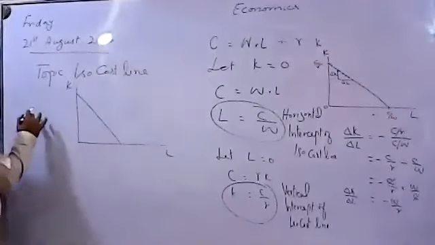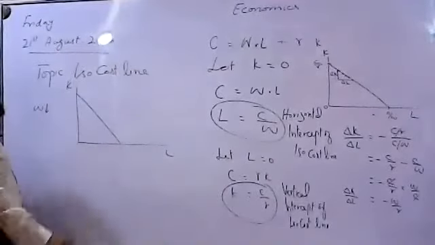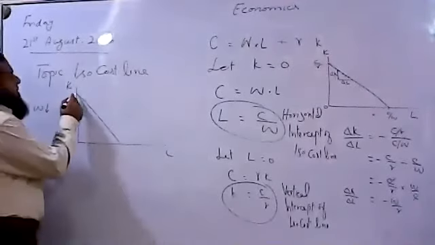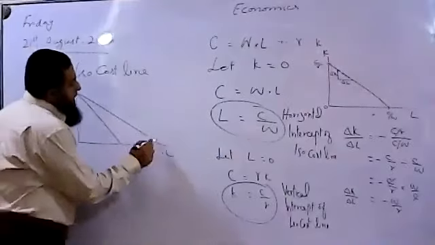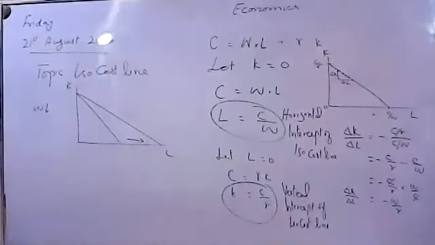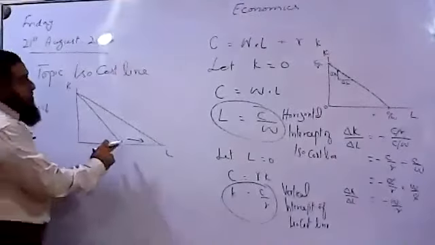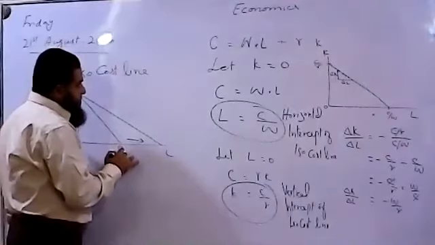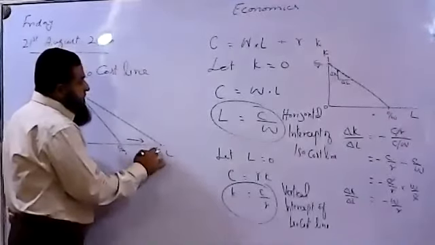So if wages are going to fall, what happens? The isocost line will have a pivotal rightward shift. Only wages are falling, so more workers can be employed. This was C over W1. Now this is C over W2.